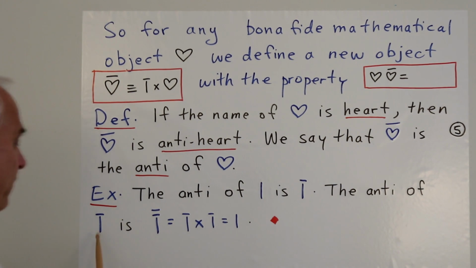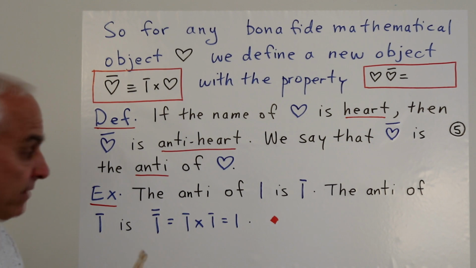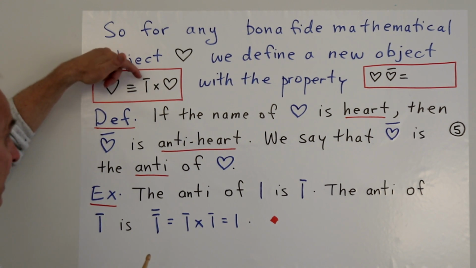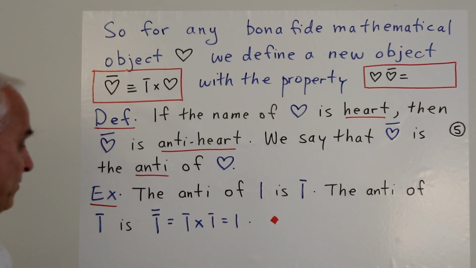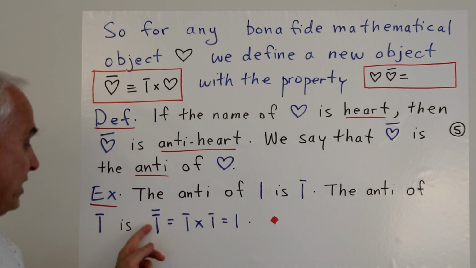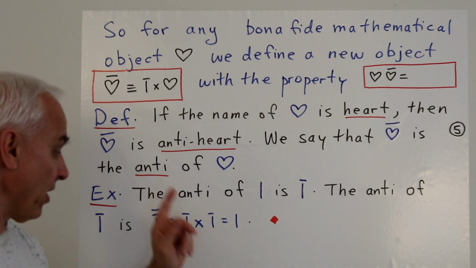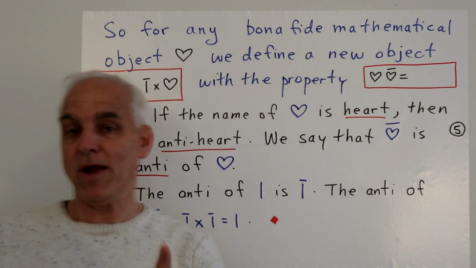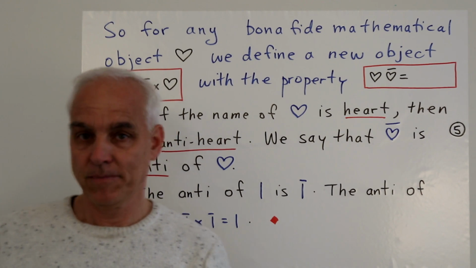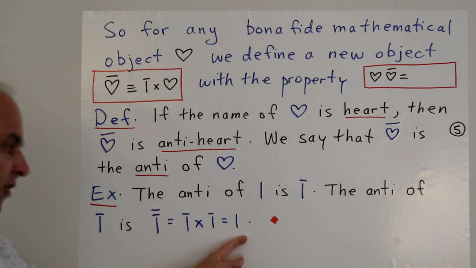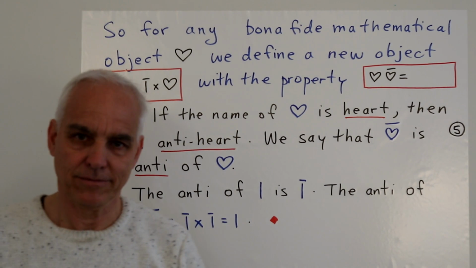The anti of the anti-mark, how do we get that? Well, the definition is always the same. The anti of something is what you get when you take the anti-mark and multiply it by that something. In this case, we know what we get. We take the anti-mark and multiply it by the anti-mark. Anti-mark times anti-mark, we've decided already that that's going to be the mark. So this crucial property: the anti of the anti-mark is just the mark.